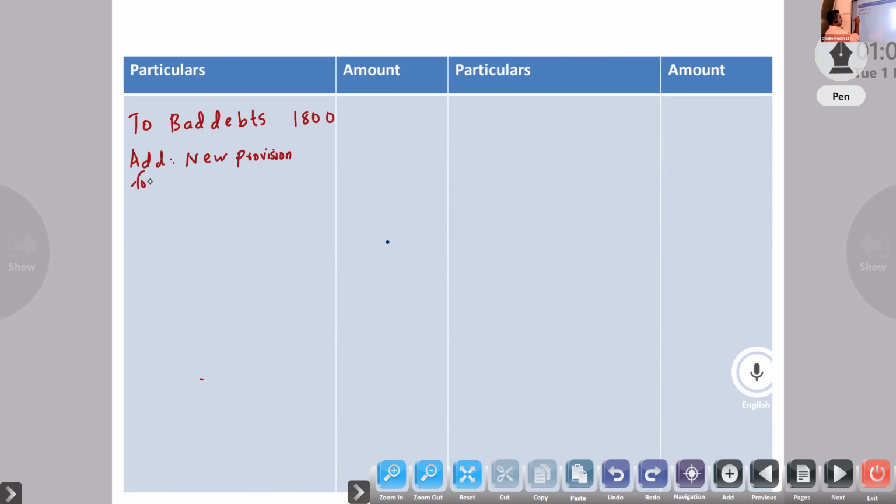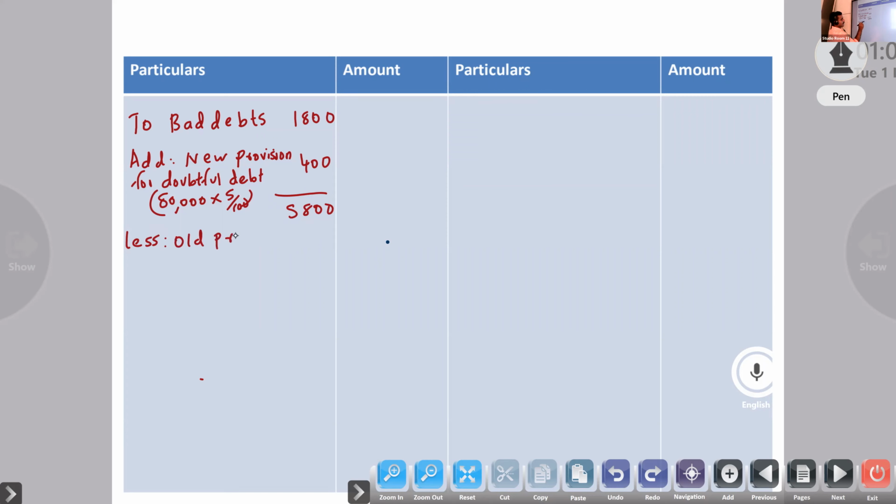New provision for doubtful debt. It is easy to calculate, the third adjustment. 5% on debtors, that means 80,000. No need to minus further bad debt because there is no further bad debt in the adjustment. So 5% is 4,000. So 5,800 less old provision.